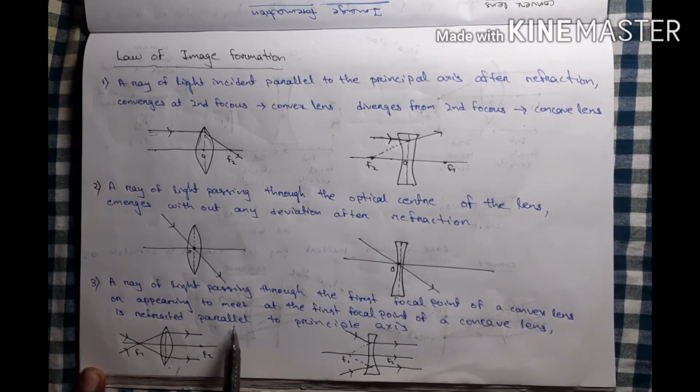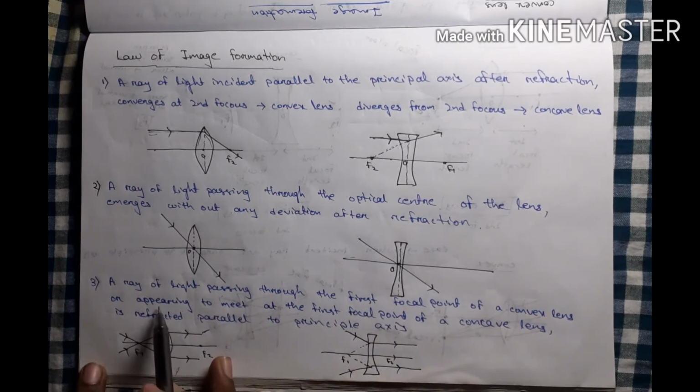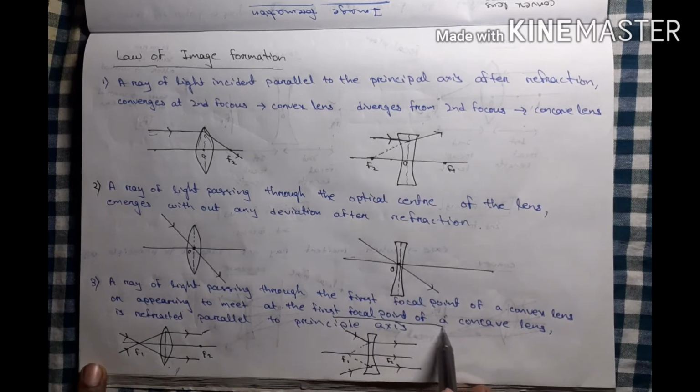The refracted ray moves parallel to the principal axis. A ray of light passing through the first focal point of a convex lens is refracted parallel to the principal axis.